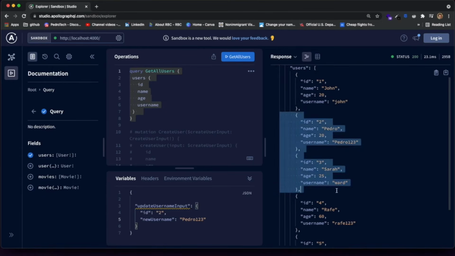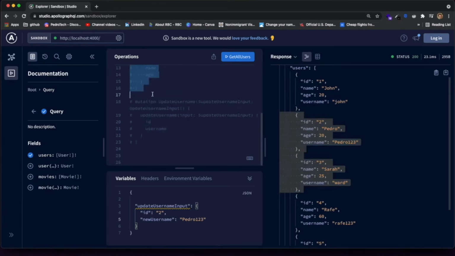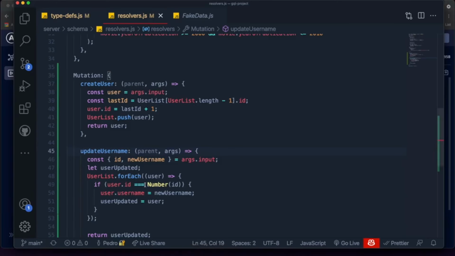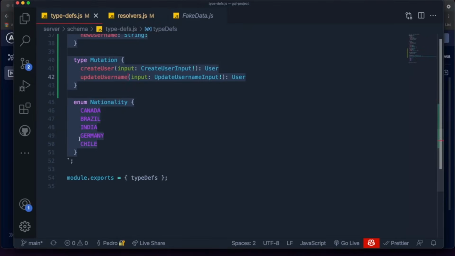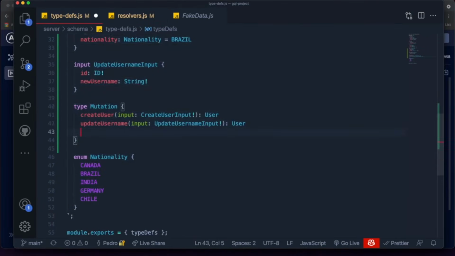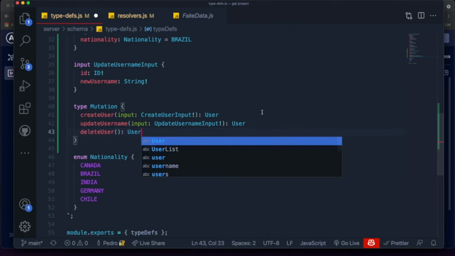Finally, to keep the episode short, I'm just going to really quickly show you guys a delete mutation, which is going to be pretty simple. The first thing I want to do is just delete all of this because it's kind of annoying me that we have a lot of stuff inside of our operations, like little tab over here. Then I want to come over here and I just want to add a new field to our mutation. Let's call it delete user, and I'll just say that it will return a user, the user that was deleted.